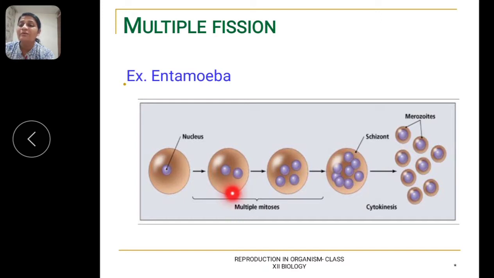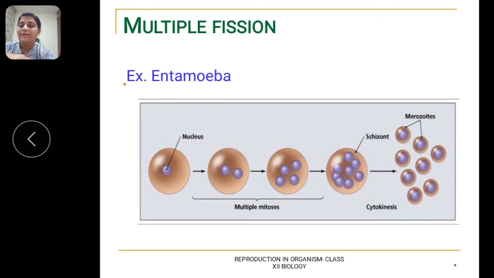Rather, there will be further division of these two daughter nuclei into two more, so four daughter nuclei will be formed. Further, in the next stage, the four daughter nuclei will divide and produce 8 nuclei.